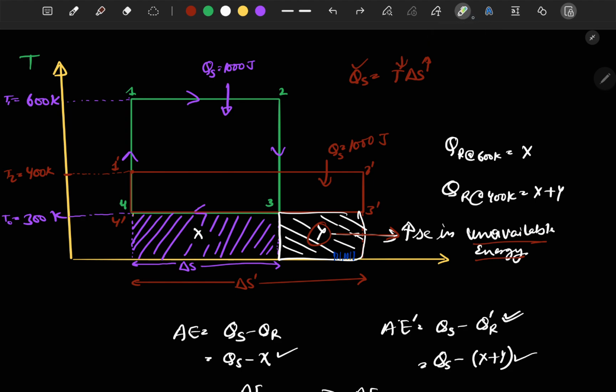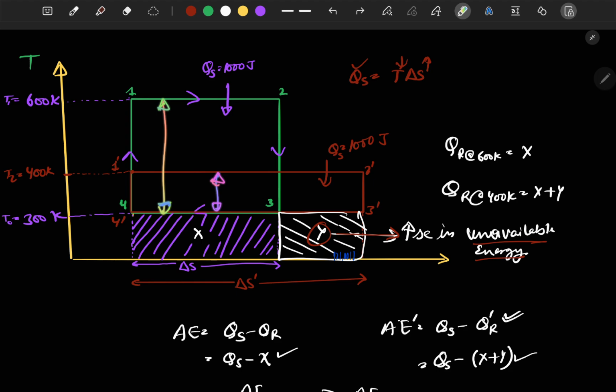Okay, so it means that this amount of work we lost, this area corresponding to temperature from 600 to 400, in moving from 400 Kelvin energy transfer to 300 Kelvin. So this was our initial total work area if we complete the cycle 1 2 3 4. Now this is our final area when we consider the cycle 1 2 dash 3 dash 4 dash.